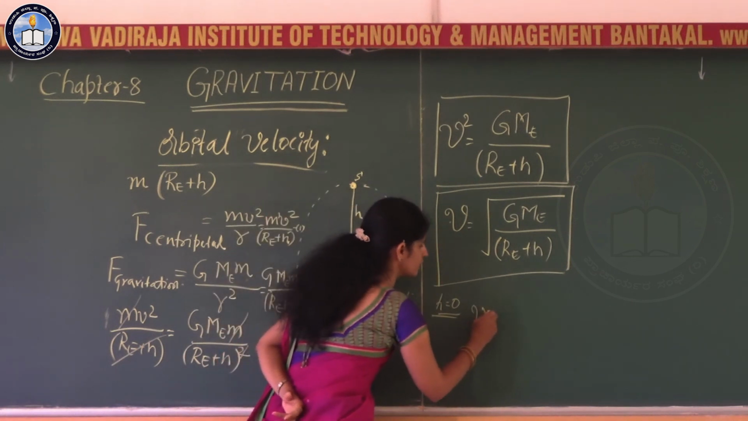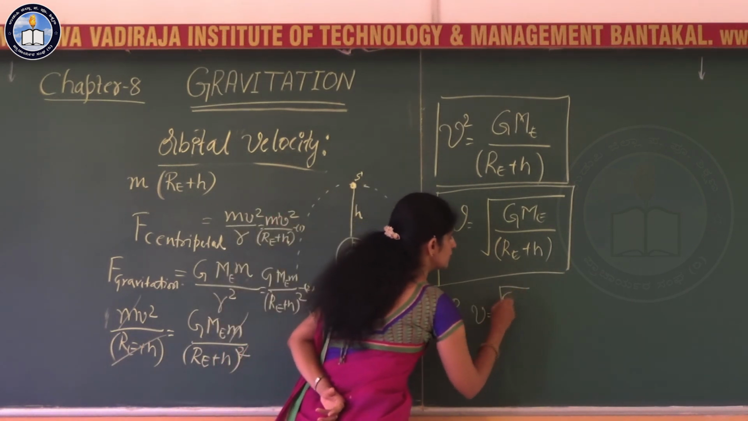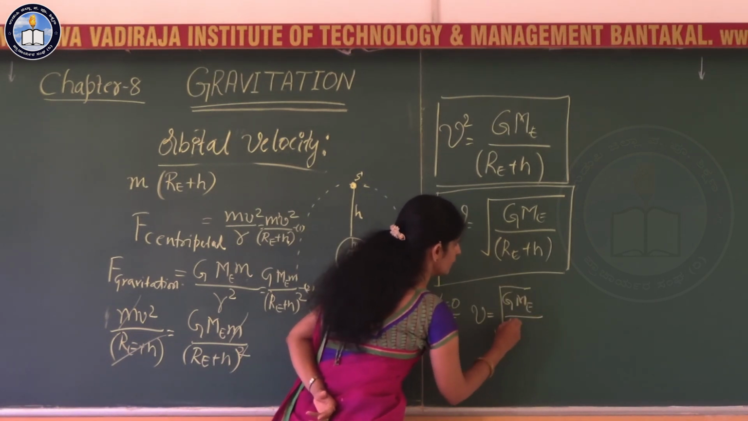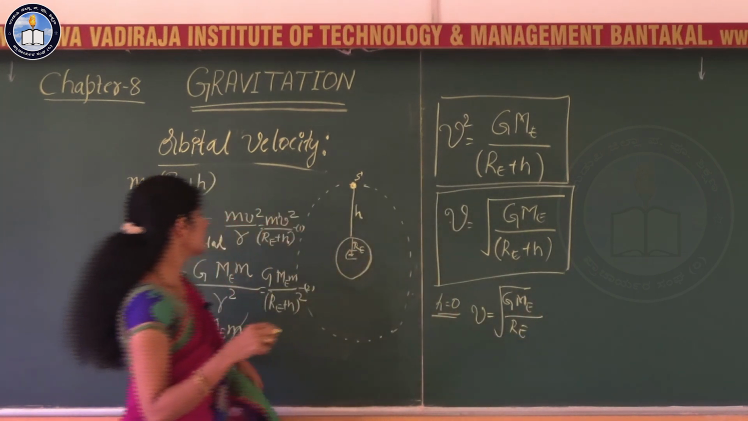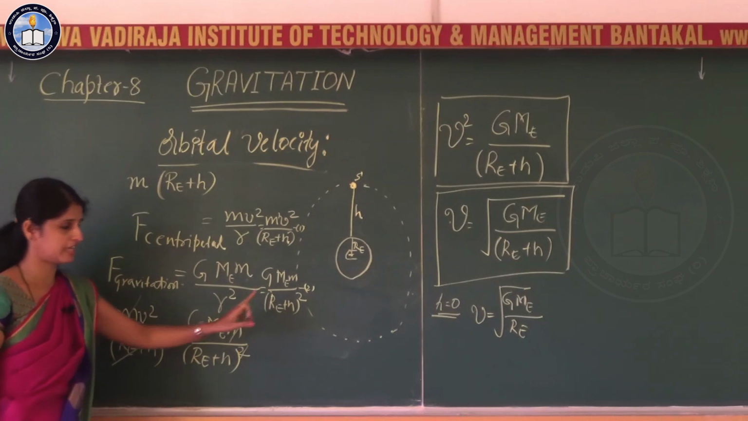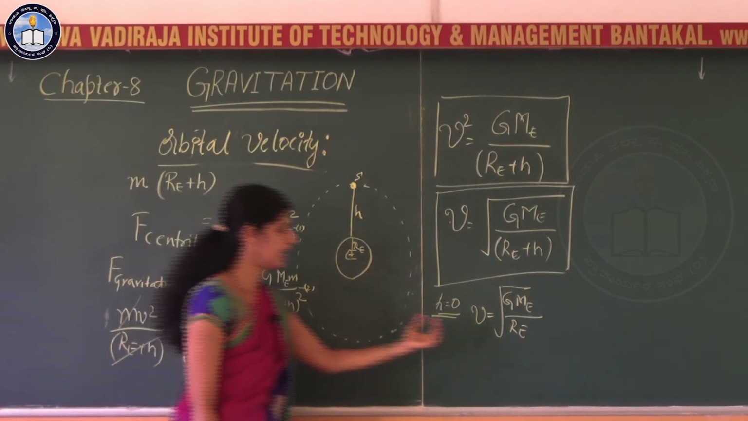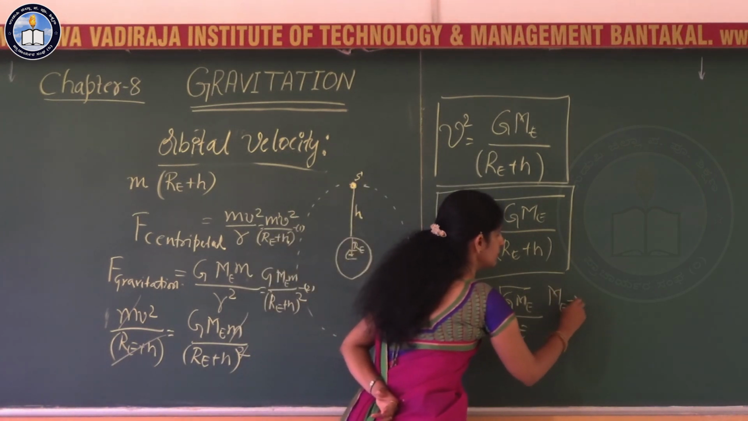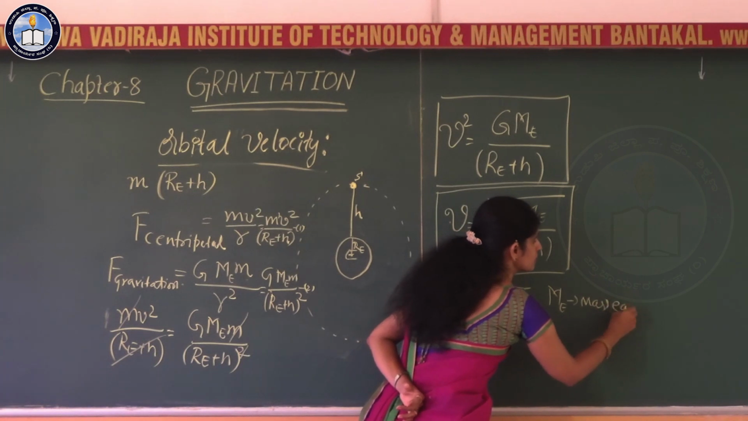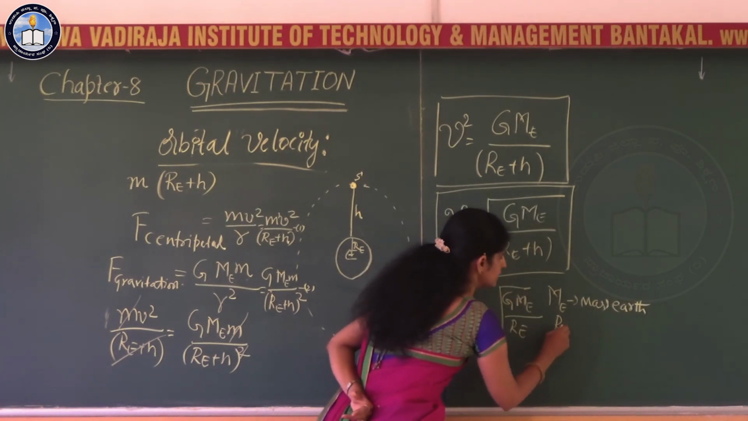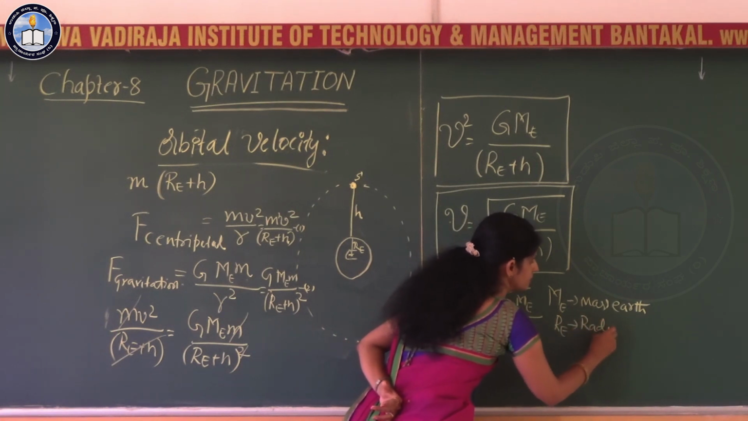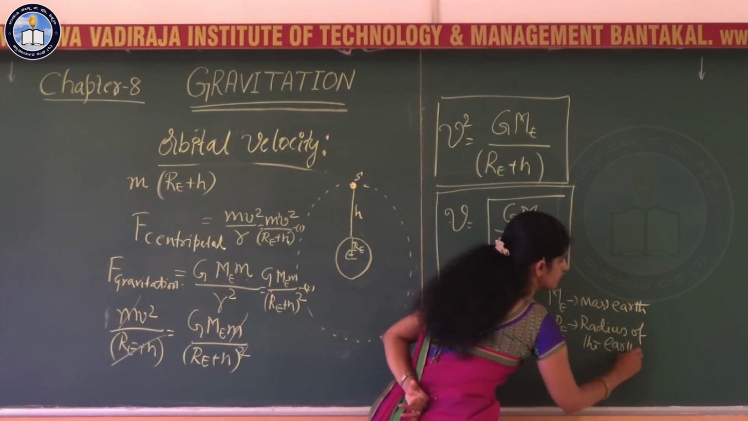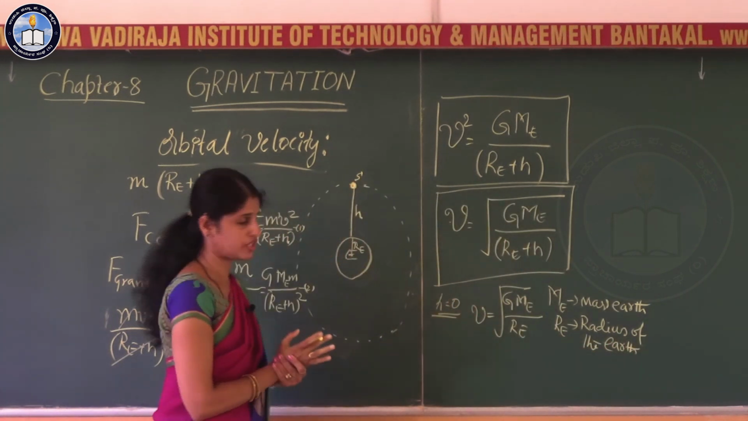At that time what you can write for v, that is square root of G M_E divided by R_E. Here M_E is the mass of the earth and G is the gravitational constant and R_E is the radius of the earth.